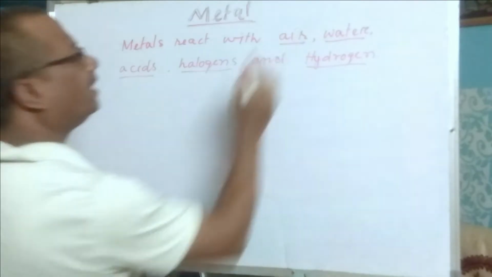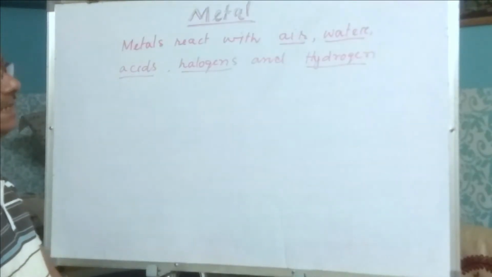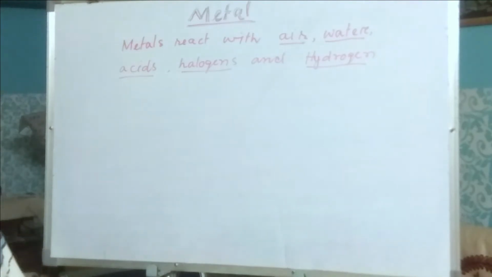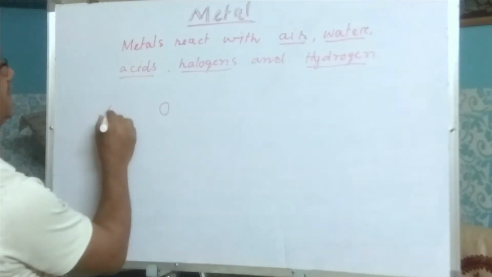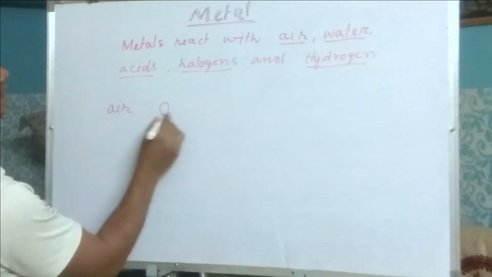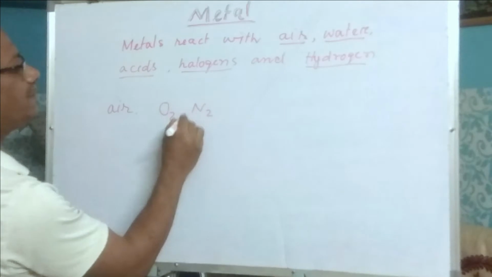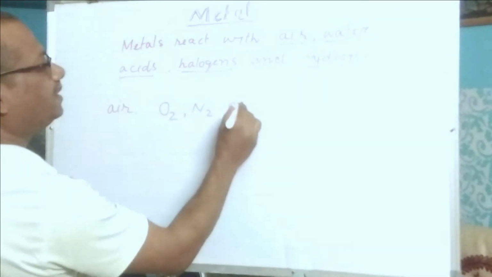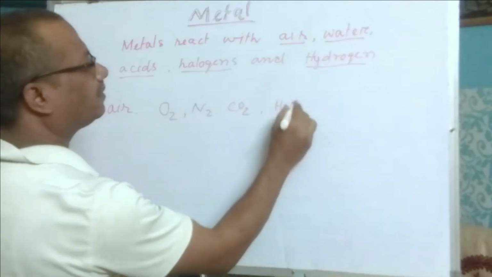As you know, air is a mixture of different gases and water vapor. So, mainly in air, oxygen is present, nitrogen is present, carbon dioxide is present and water vapor is present.